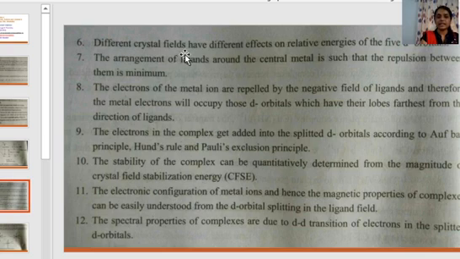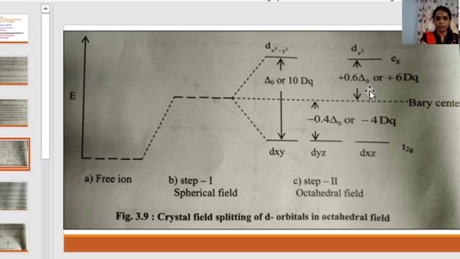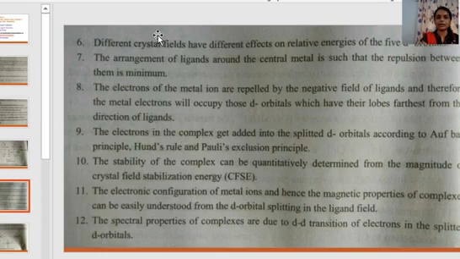Different crystal fields have different effects on the relative energies of the 5 d orbitals. The difference in energy between the two sets of d orbitals, these are the two sets, here Eg and here T2g, will be different as the ligands or central metal atom change.